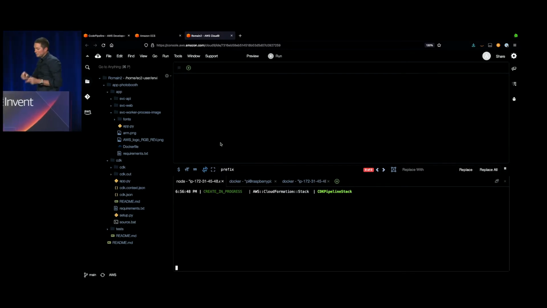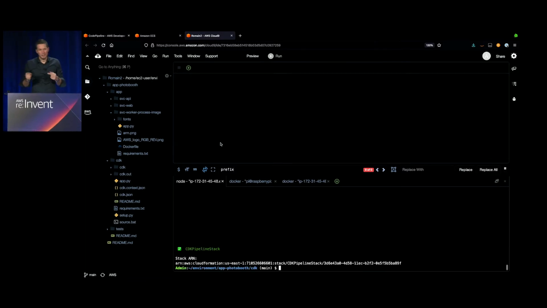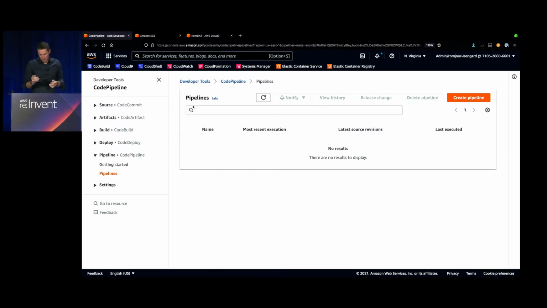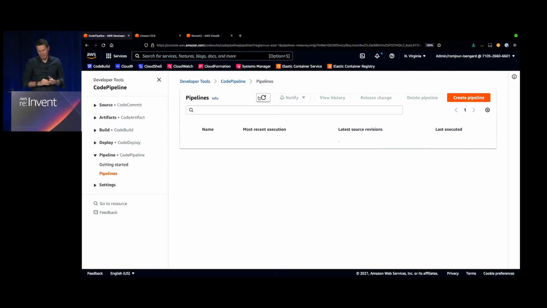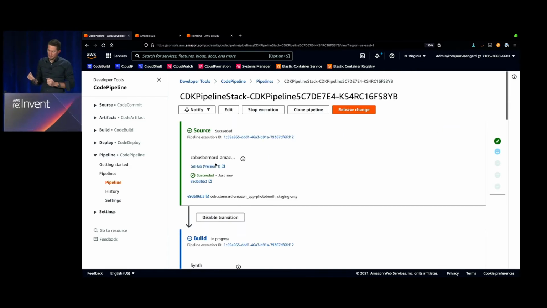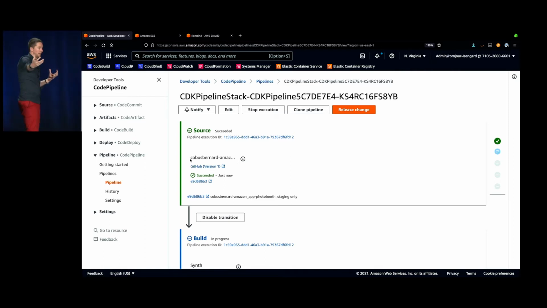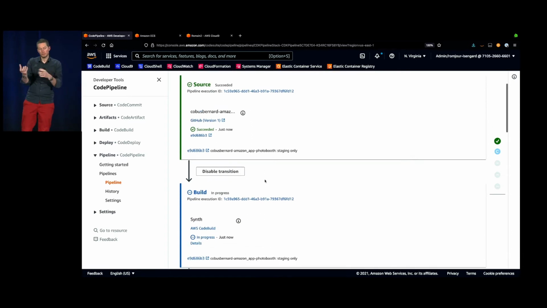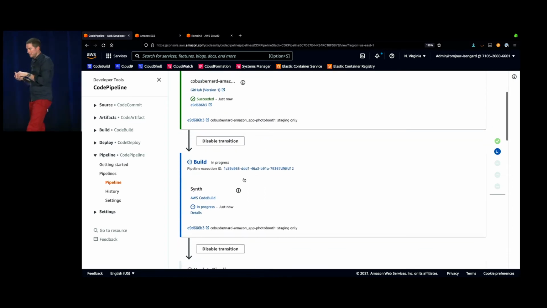But specifically here, what we are doing is creating a CDK pipeline. Now we should see a CDK pipeline. What that CDK pipeline is doing is retrieving from GitHub my code for my application, but also for CDK. So I'm retrieving the code for the containers, but also for the infrastructure itself. And we are going to build that environment.